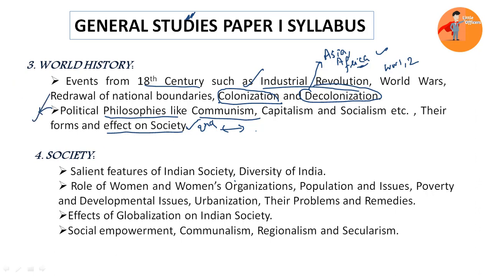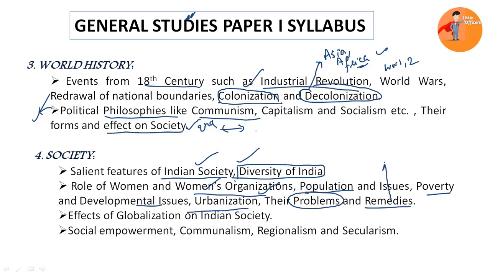Okay. So here in the Indian society, you will be looking at what are the salient aspects and features of Indian society. That is, for example, diversity of India and unity in diversity, different sections. Then role of women and women organizations, and population related issues, poverty and developmental issues, then urbanization and their problems and remedies. So each and every problem related to population, poverty, developmental issues, urbanization, etc. What are the problems that are existing and what sort of measures, that is remedies, are needed. So in this sense, you have to cover these topics.